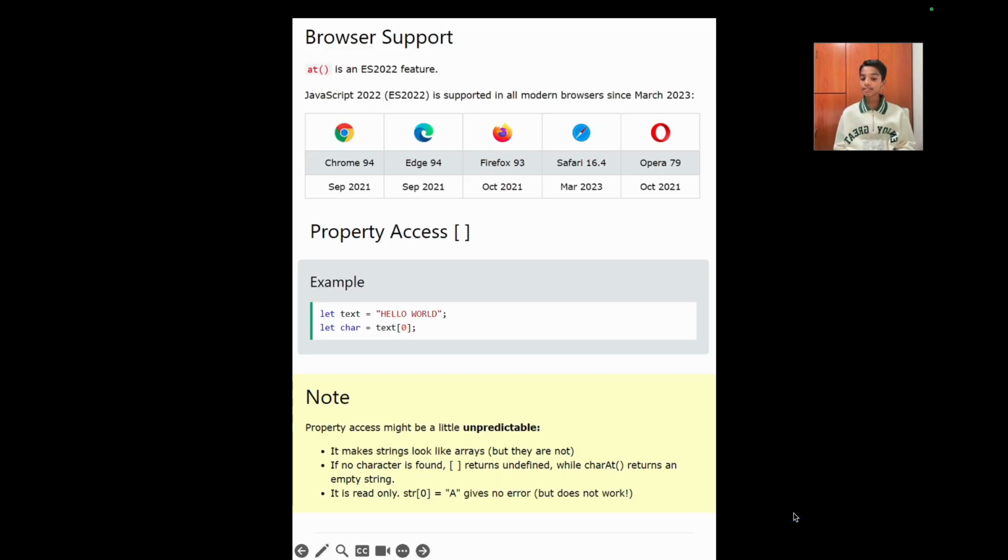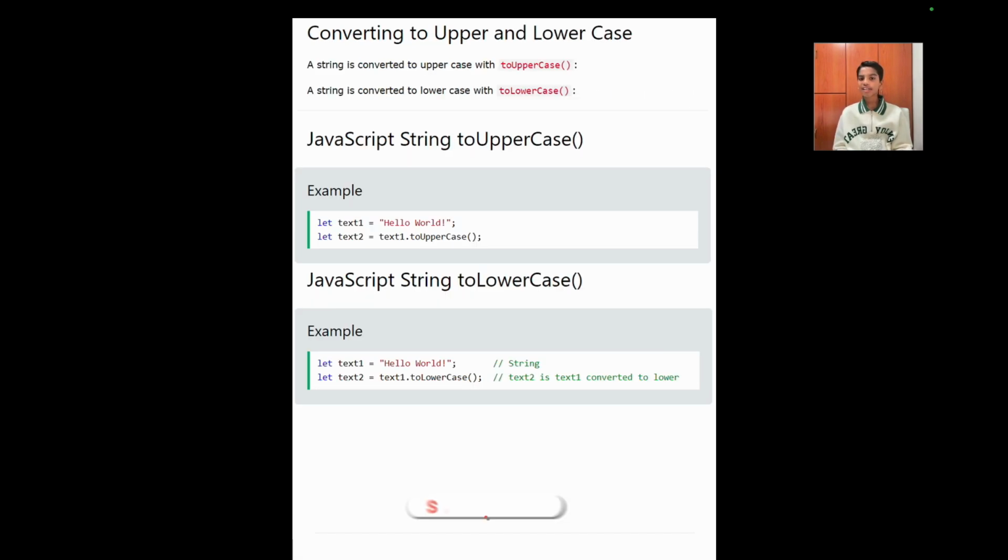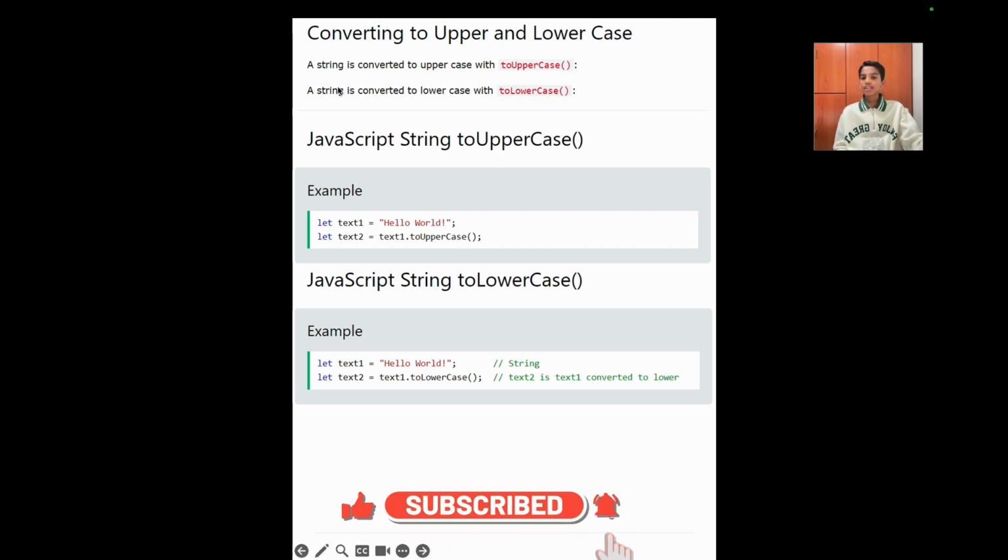Note, property access might be unpredictable. It makes strings look like arrays but they are not. If a character is not found, it will return undefined, while charAt returns an empty string. It is read-only. str[0] equals a gives no error but it doesn't work. Converting to uppercase and lowercase. You can convert a string to uppercase with the toUpperCase method, and you can convert the string to lowercase with the toLowerCase method.